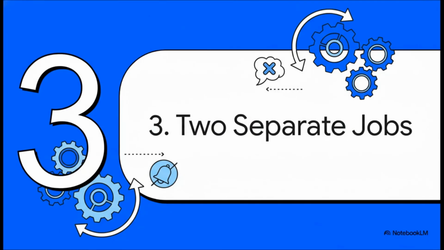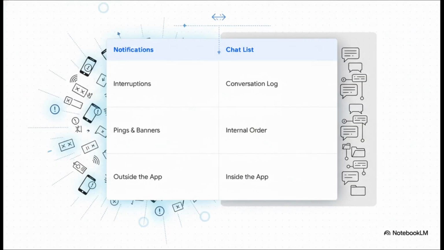So, here's the key to understanding this. The reason this happens is because the software isn't doing one job. It's actually doing two totally separate jobs, jobs that we've kind of mentally lumped together as one thing. Okay, so the system basically splits its work into two buckets. On one hand, you've got notifications. Think of these as the interruptions that happen outside the app, the pings, the vibrations, the banners. Then, on the other hand, you have the chat list itself. That's the log of all your conversations inside the app. To the software, these are two completely different worlds.